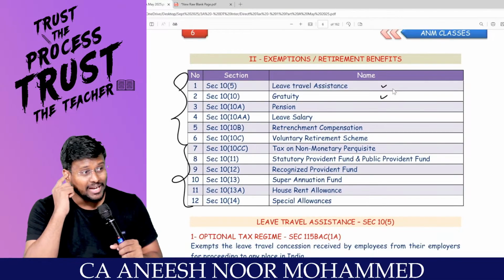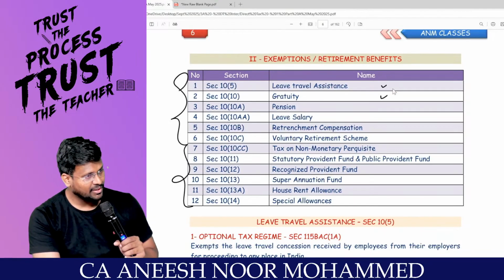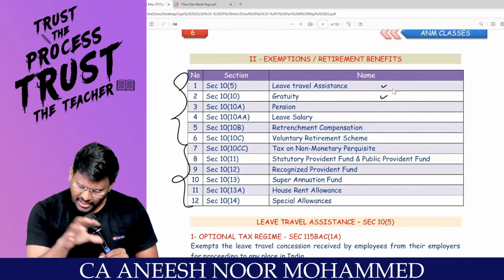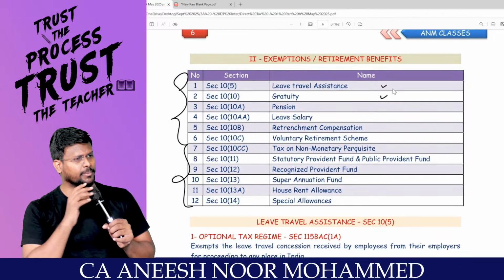Gratuity. What the government is saying is that gratuity is fully exempted under section 10(10). Gratuity is exempt under section 10(10). We have conditions, don't worry at all; we'll come to all those conditions. Are you really with me?